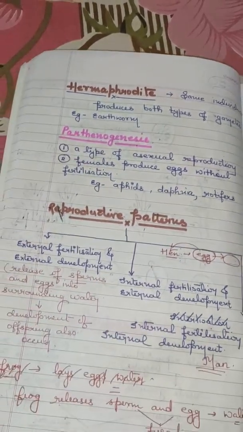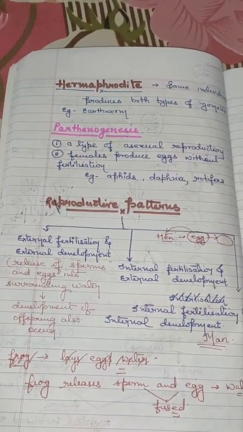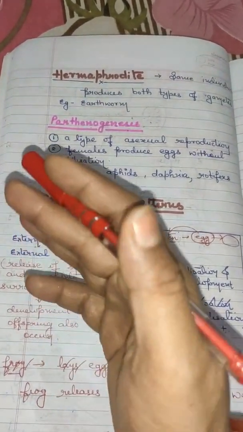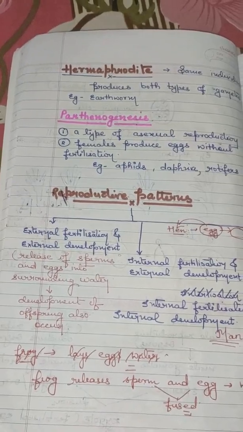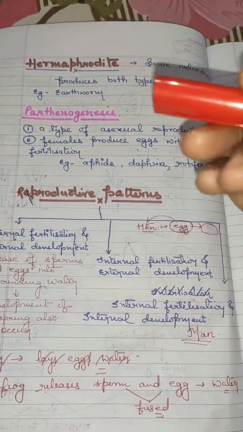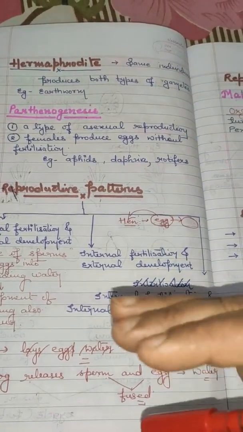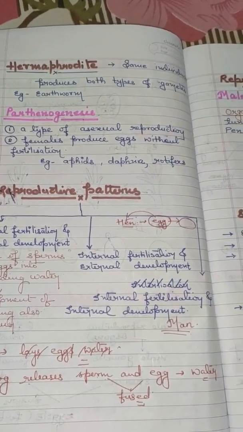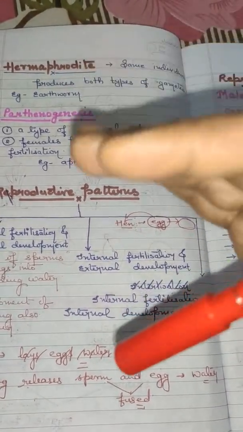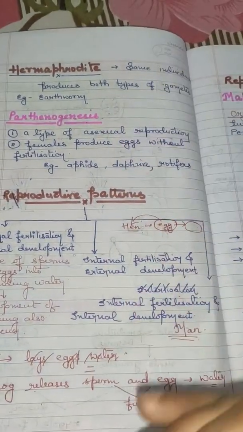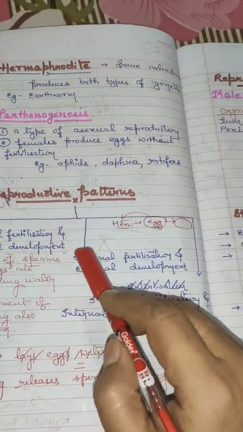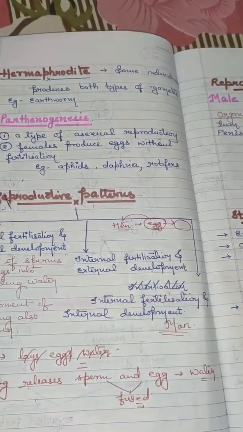Then we had discussed the reproductive patterns. The fertilization and development which take place externally, meaning outside the body of the living organism, are termed external fertilization and external development. Second, when the fusion takes place internally in the body of a female, but after fusion the fertilized egg is laid out from the body, and the development takes place outside the body. It is known as internal fertilization and external development.